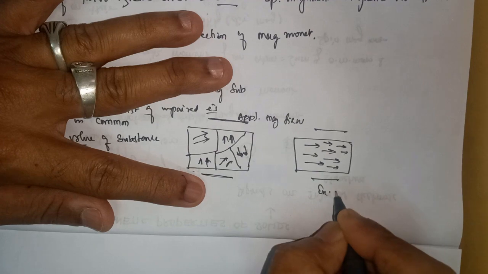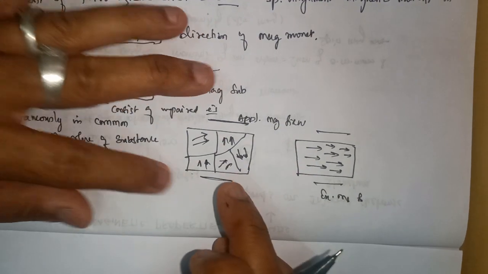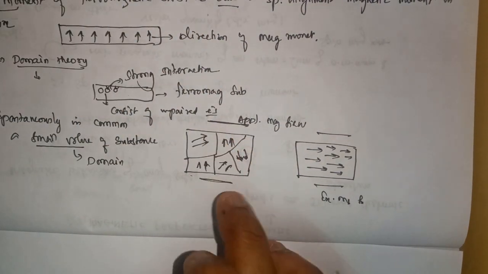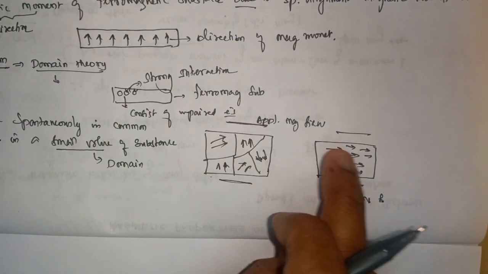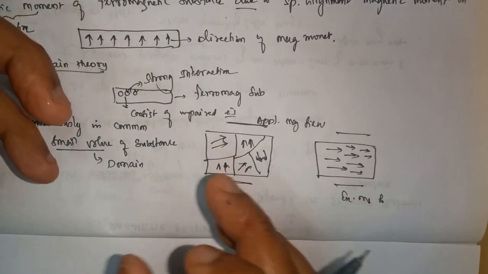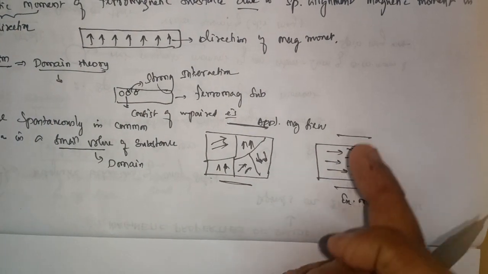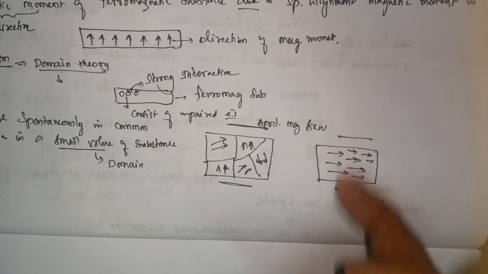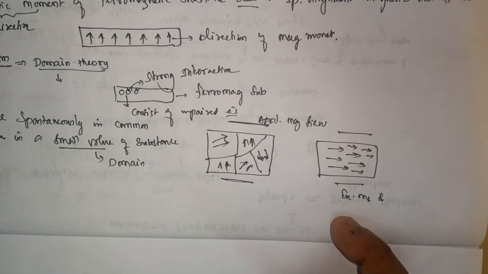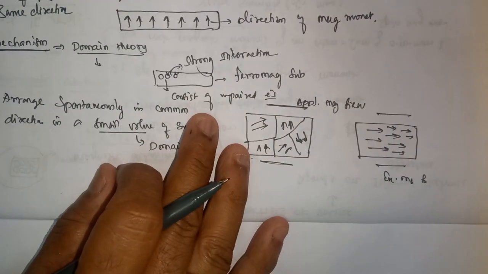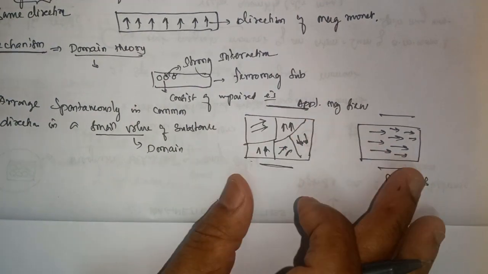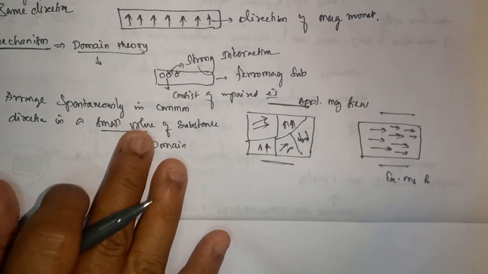So when it is kept in the external magnetic field, these domains' magnetic moment direction becomes parallel to the external magnetic field. This is how it behaves in an external magnetic field. That's all about ferromagnetic substances.